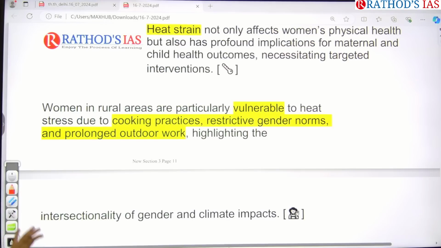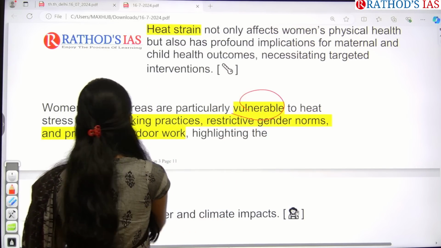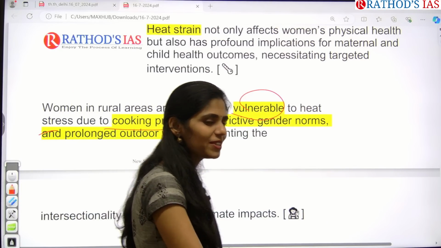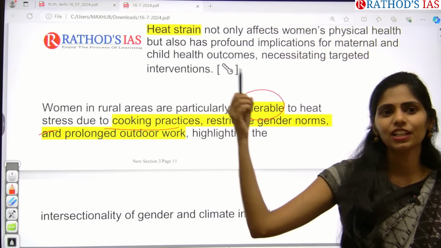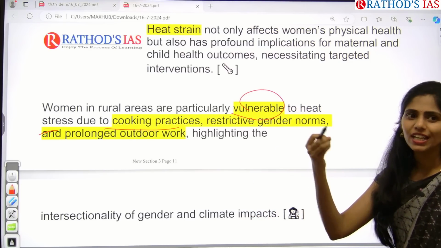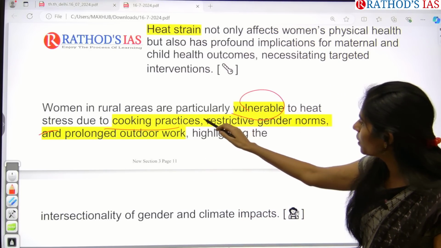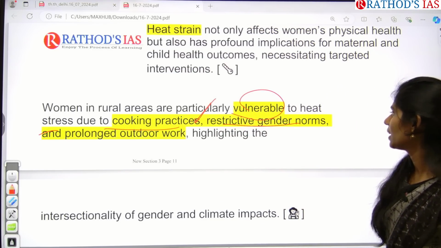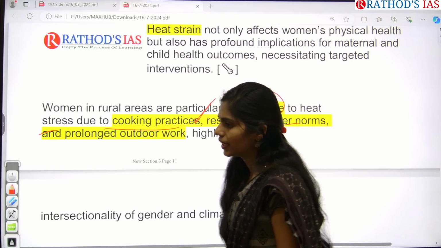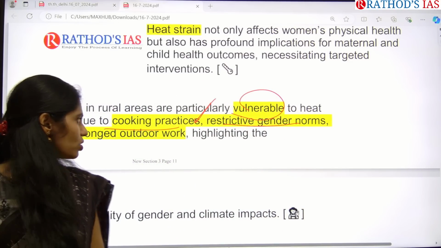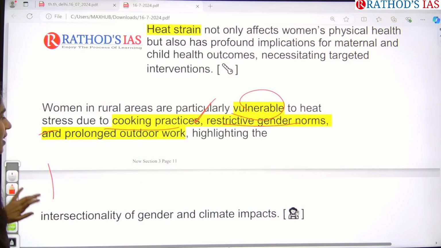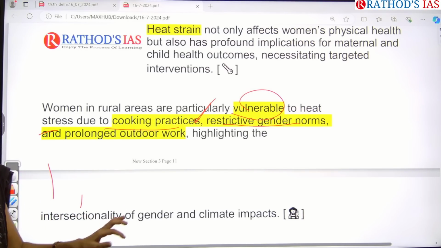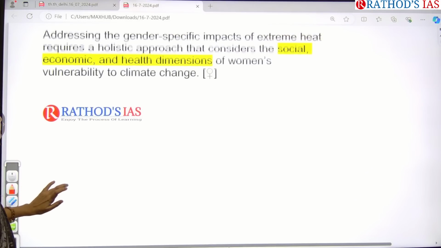And not only that, women in rural areas are particularly vulnerable to heat stress because of cooking practices. In my house also, we still use these chulas. We bring firewood, and by using that firewood, we go for cooking. Because of this, women will be more affected, and there are restrictive gender norms, and women have to do prolonged outdoor work. All these things highlight that women are going to have more negative effects compared to men. That is what is given here.